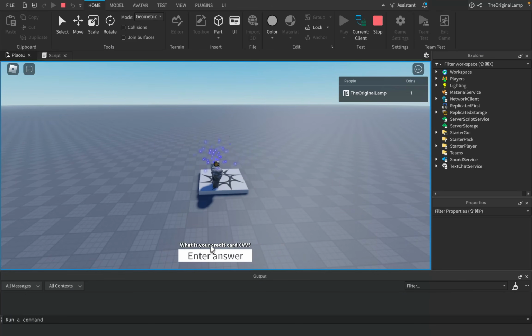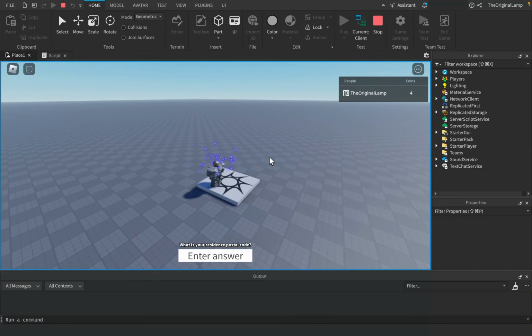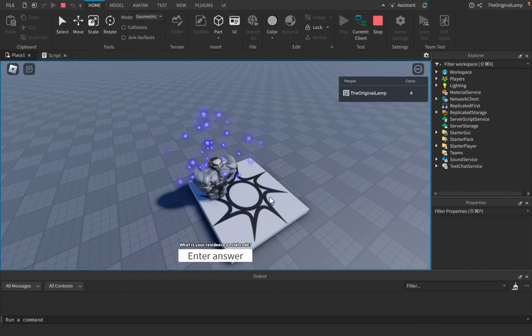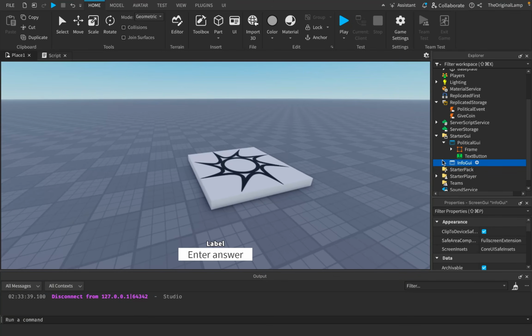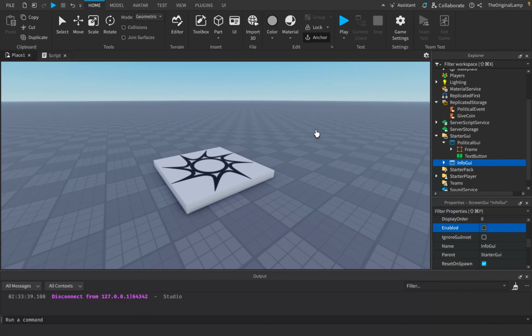So I wonder if a question called, what is your credit card CVV? If Roblox would have any issue with it, which obviously I don't think it would, because Roblox is known to be very kind and reasonable, but who knows? This simply means to me that we're not going as far as we should be. So let's go to rule number 3.